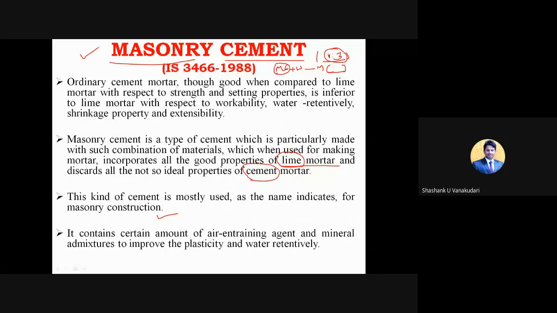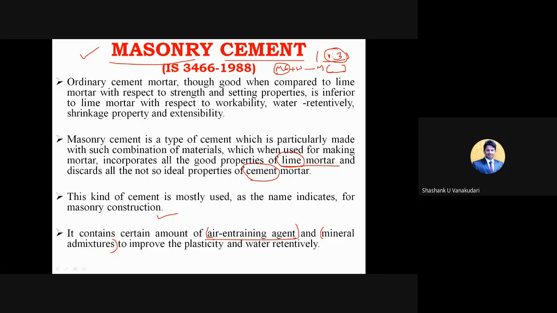It contains a certain amount of air entraining agent and mineral admixtures just to improve the plasticity and water retentivity. So here they add extra materials like air entraining agent, which is also used in air entraining cement. Along with that they can add mineral admixtures, which are in powder form.